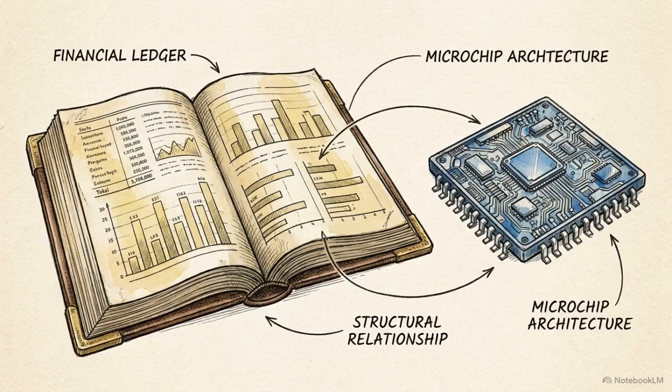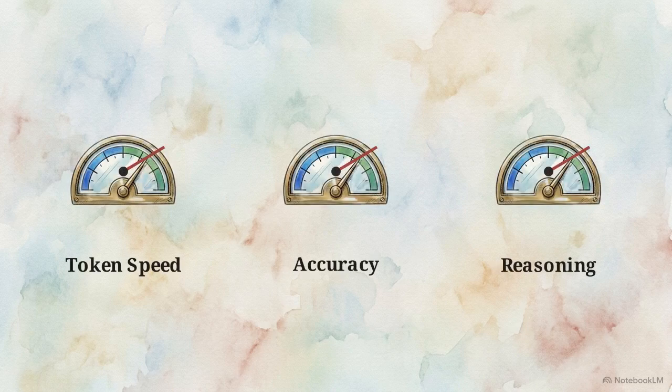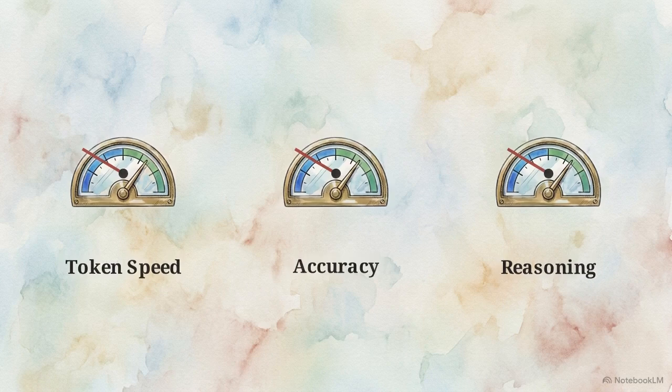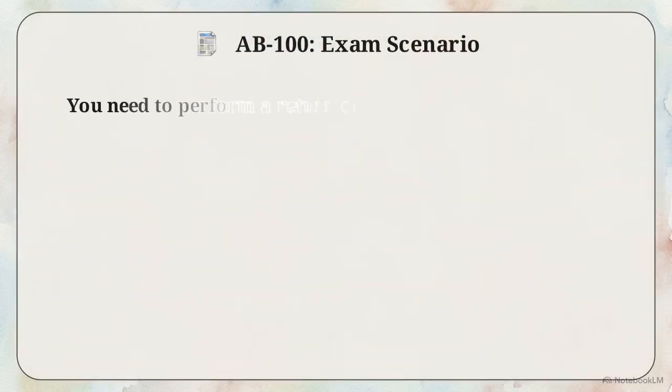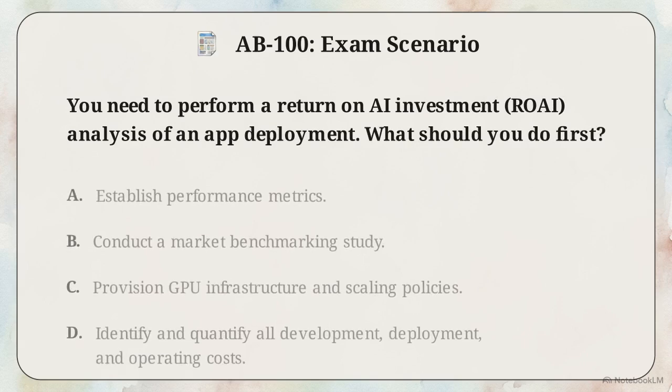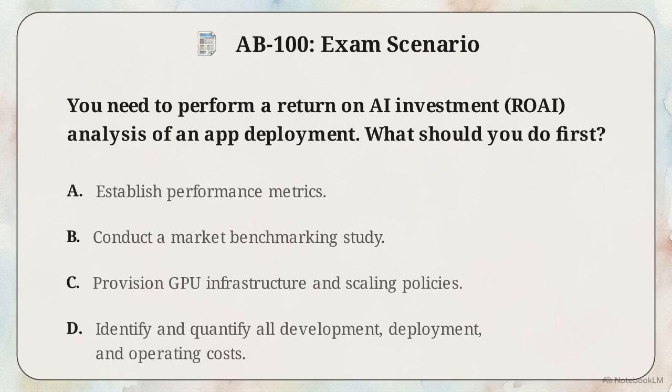Under the AB100 framework, an agentic AI deployment is evaluated as a financial asset first and a technical capability second. Technical teams naturally want to validate a new model by measuring its token speed, accuracy, or reasoning capability right out of the gate. But look at this exact exam question. It presents a scenario requiring a return on AI investment analysis and asks, what should you do first? Option A suggests establishing AI performance metrics. Selecting performance indicators prematurely guarantees misaligned metrics. Performance has zero meaning until you know the financial context in which it operates.